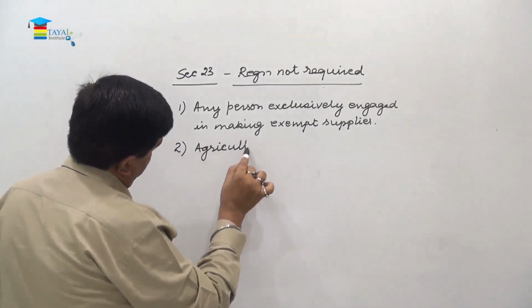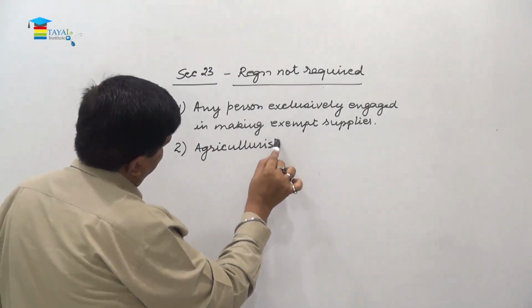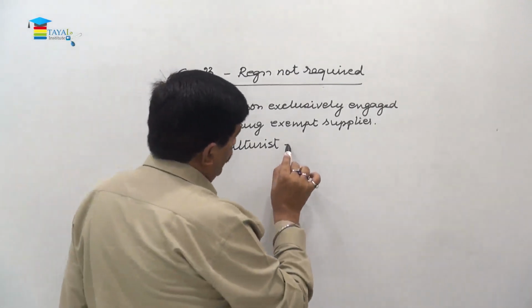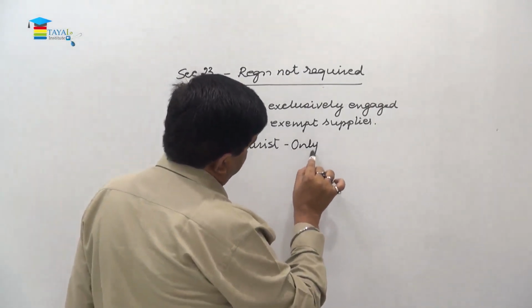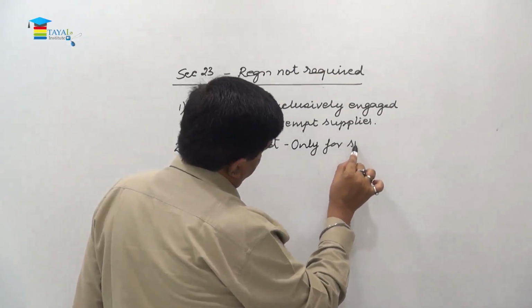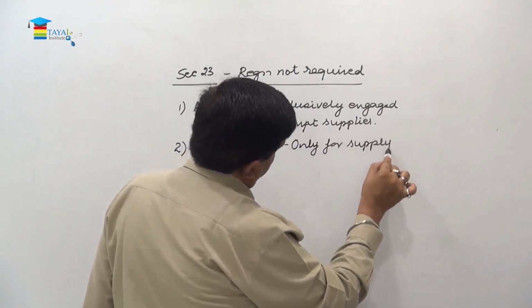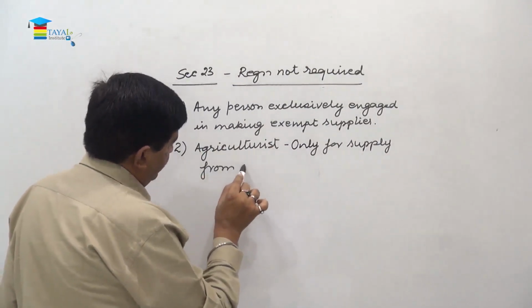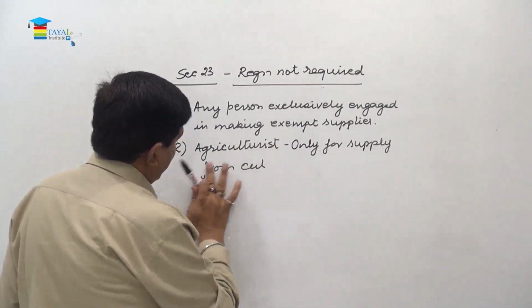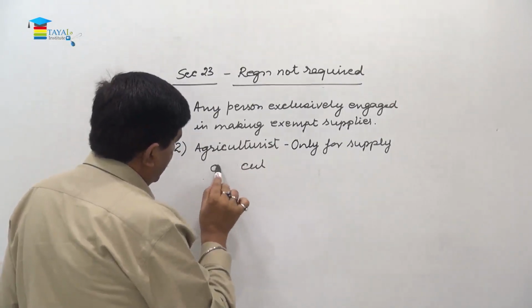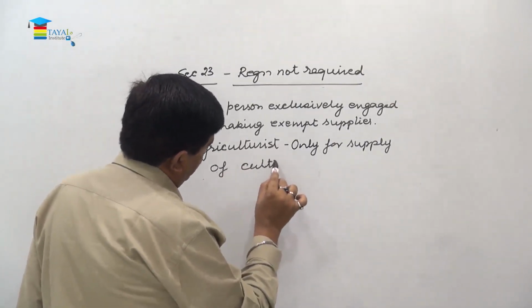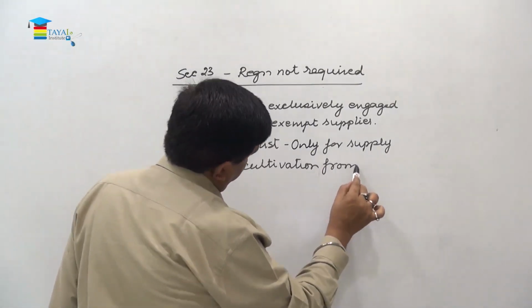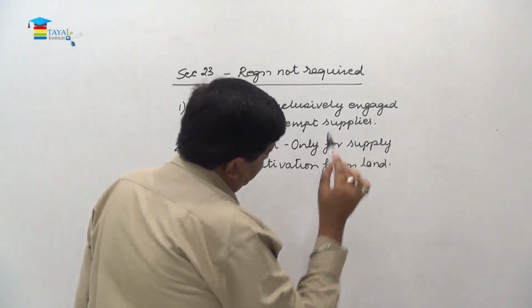Number 2, an agriculturist, he does not require registration, but only for supply from cultivation of land.